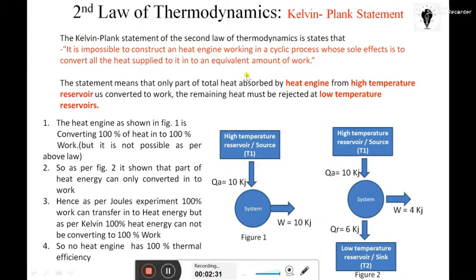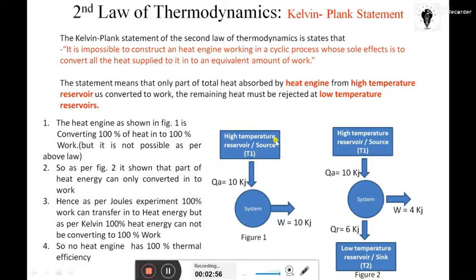In figure 1 we can see a system, and Qa amount of heat is absorbed by the system, suppose with a magnitude of 10 kilojoule. This 10 kilojoule of heat is absorbed from a high temperature reservoir.